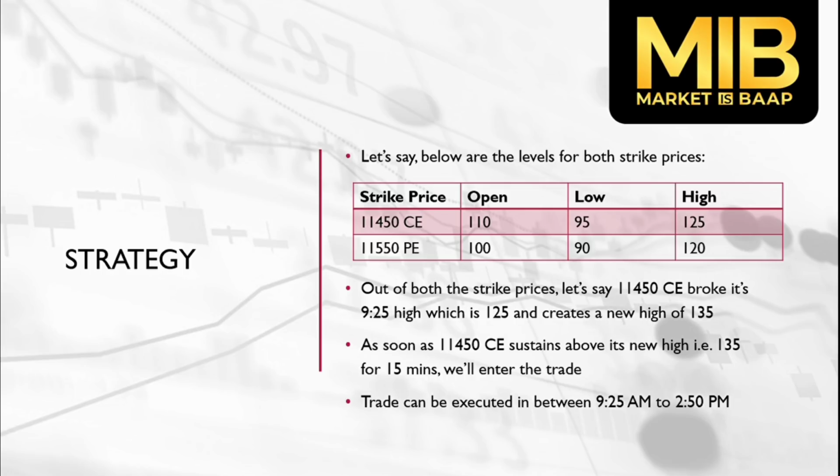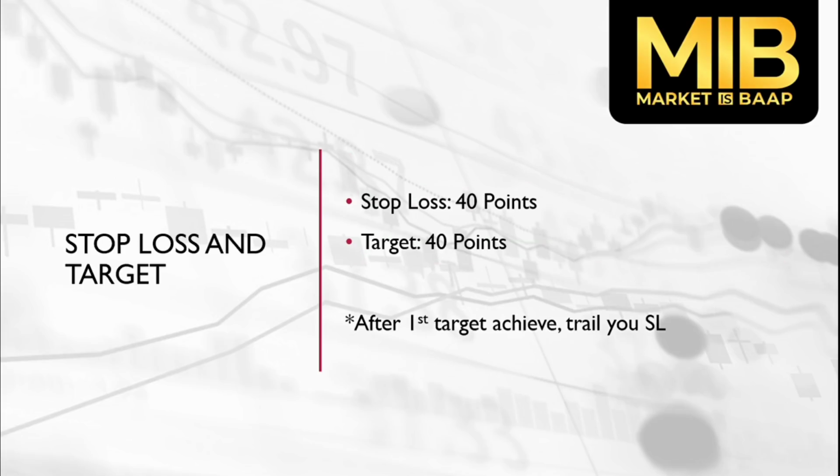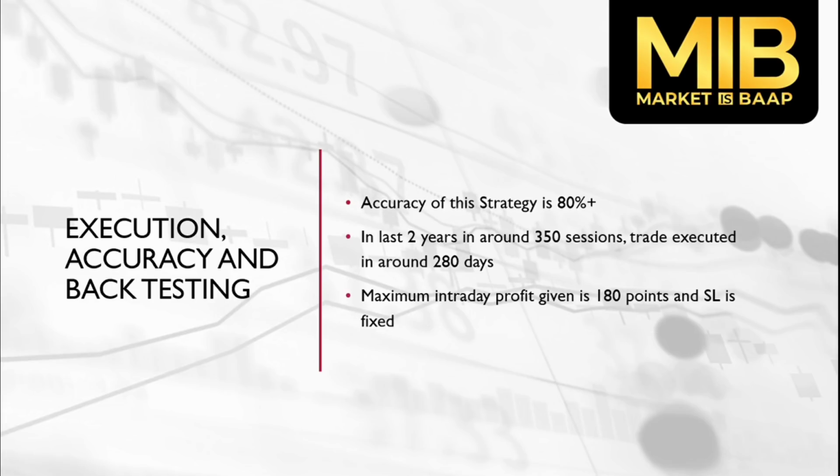And this trade can be executed anytime in between 9:25 a.m. and 2:50 p.m. The stop loss and target would be the same. Stop loss is 40 points and target is also 40 points, but after the first target is achieved, we will be trailing our stop loss. Now let's talk about some of the facts of this strategy.